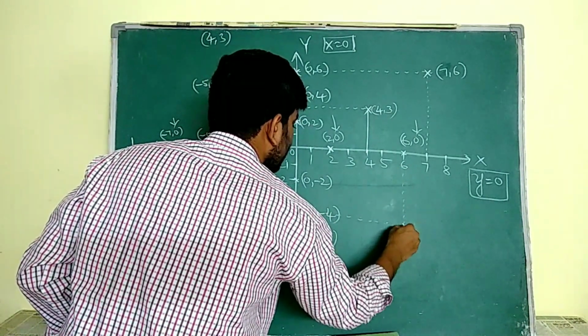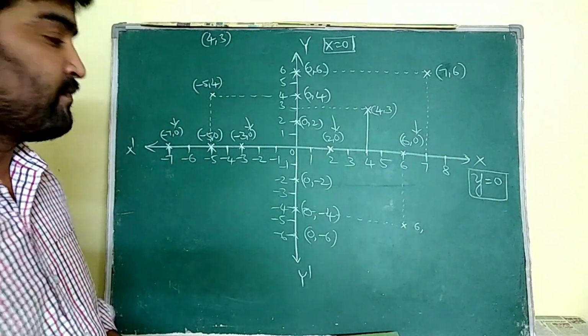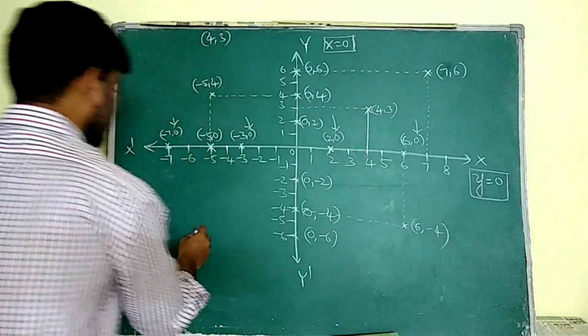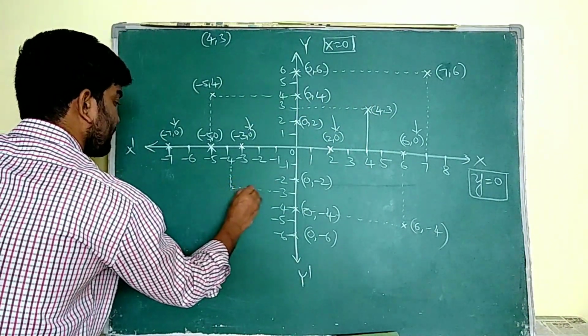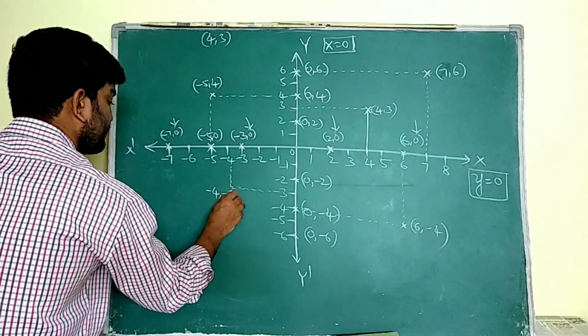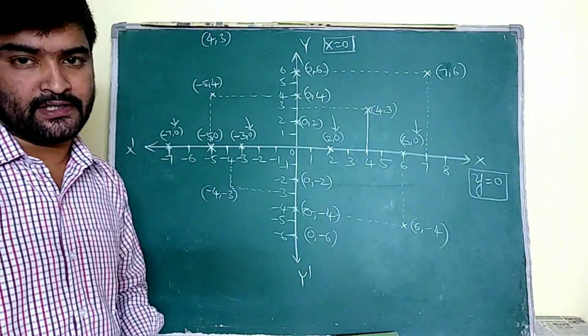What does this represent? 6 comma minus 4, because every time I have to write the x value first. Here, if I want to write this one, the x-axis value is minus 4 and the y-axis value is minus 3. Like this I am going to plot the points.